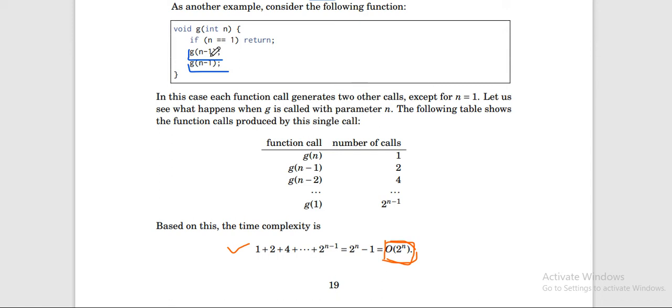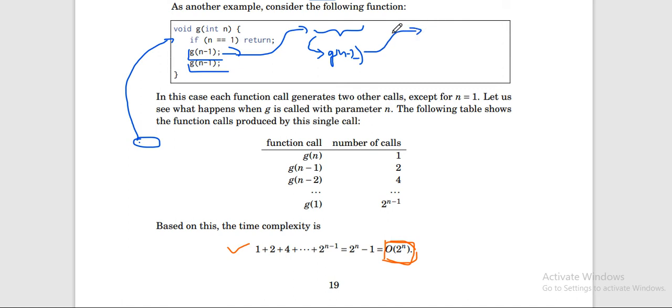So first, somewhere the code is written, from there it gets called g(n), then this will execute and call g(n-1), then that function will again run inside, calling g(n-2), and in this way only the first line will keep executing until n becomes equal to 1, and then we will come to the next line, right?